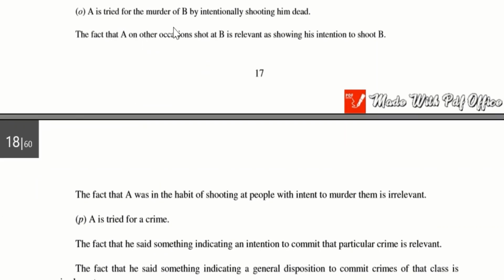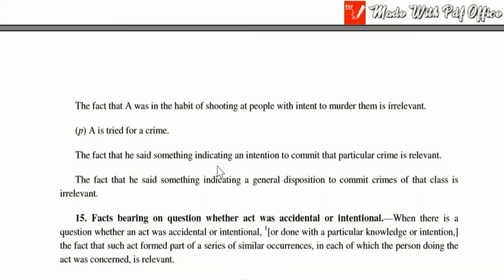A is tried for the murder of B by intentionally shooting him dead. So the fact that A on other occasion shot at B is relevant, as showing his intention to shoot B. But if he has a regular habit of shooting at people, in this case it is a general comment. Somebody is saying like regularly this A used to shoot at people, then that is not relevant in this particular case. Then it becomes irrelevant.